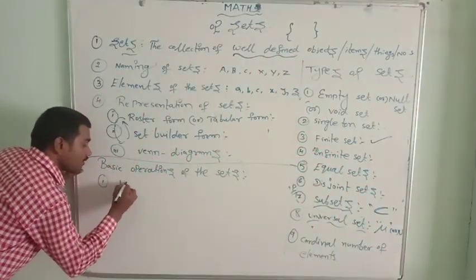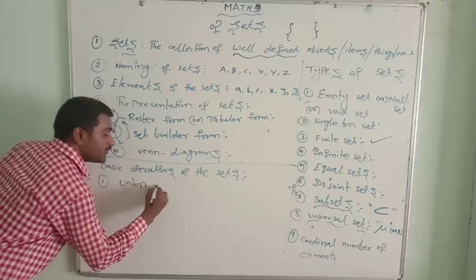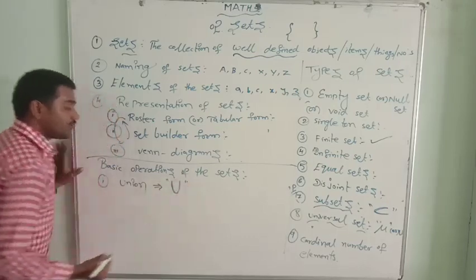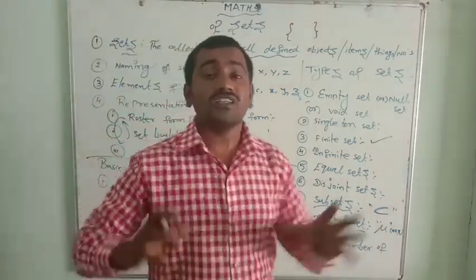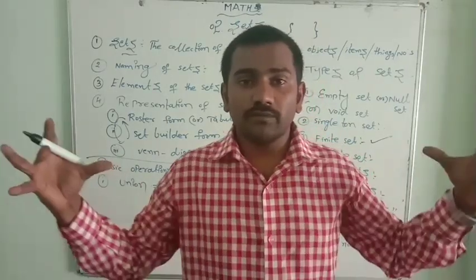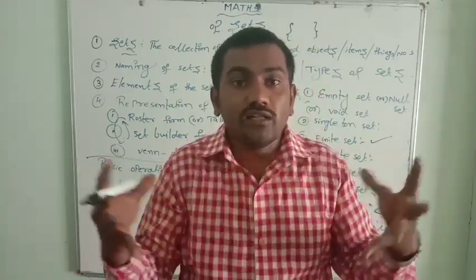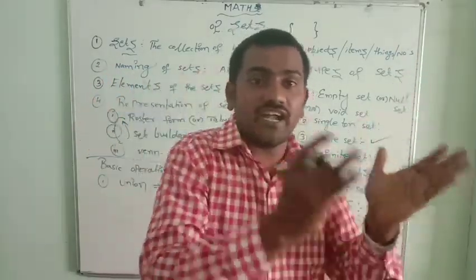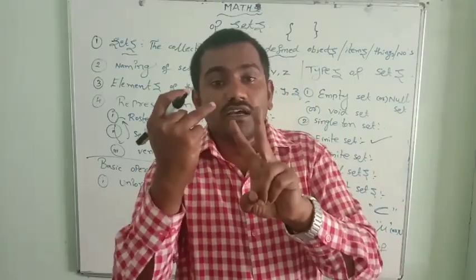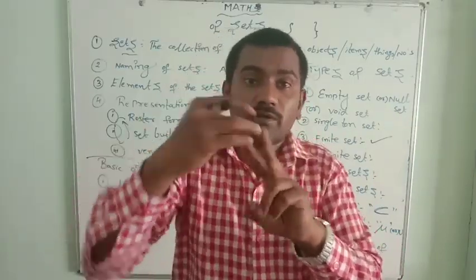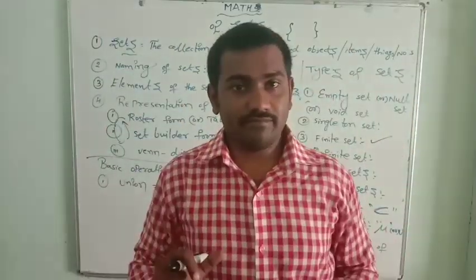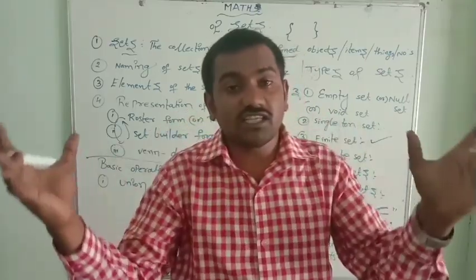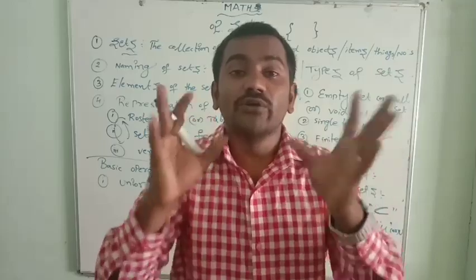First one, union. Union is denoted by the symbol U. What is the meaning of union? Union in the sense of unity. If you write all the elements of set A and set B in one set, it is known as a union. Simple. If there are 3 sets, and you write all the elements of set A, set B and set C in a single set, it is known as a union. Simple.